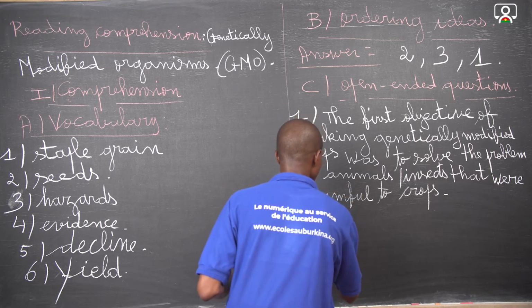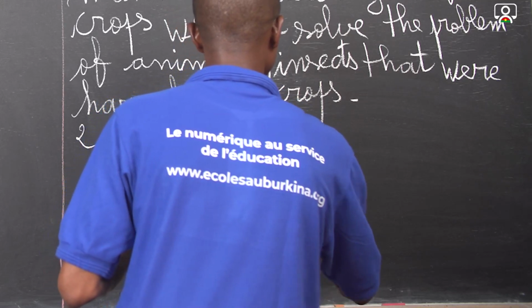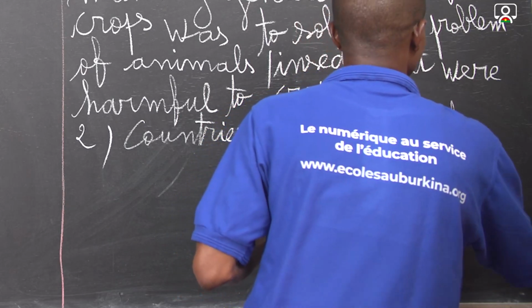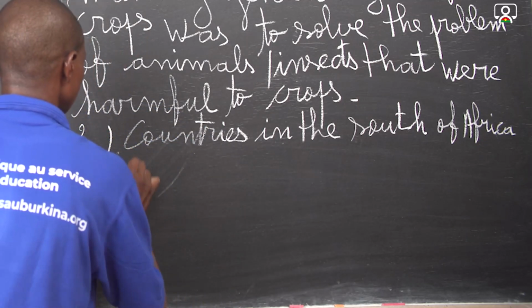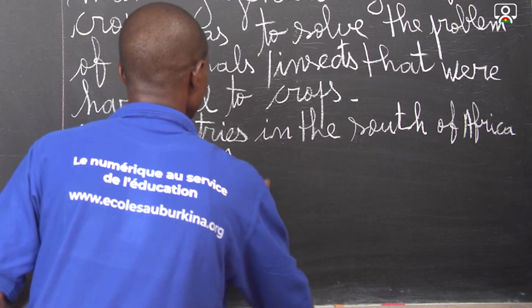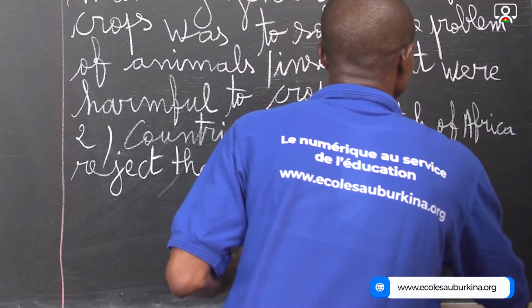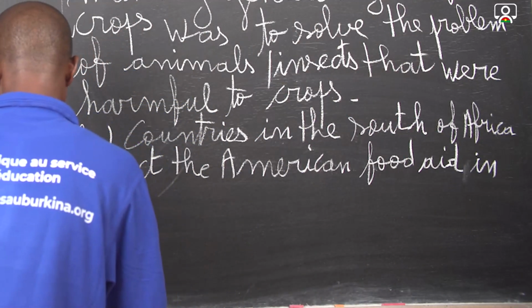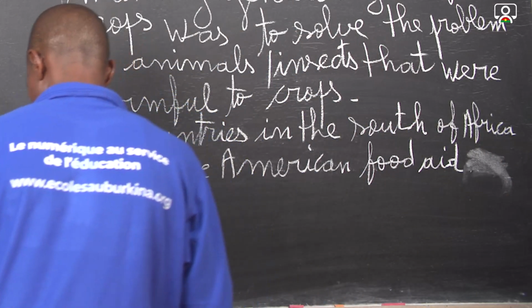So, countries in the South of Africa rejected the American food aid in the text. Let's give the reasons.